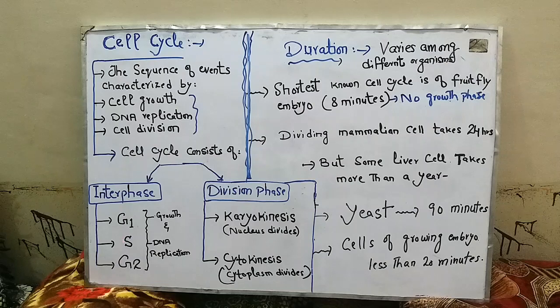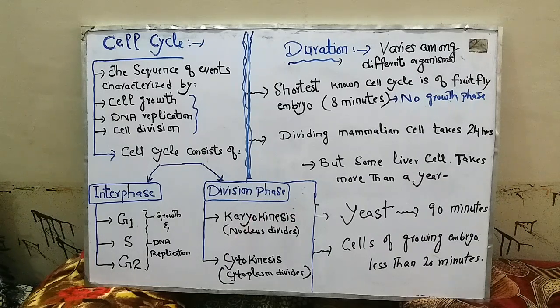Next is the S phase. In S phase of interphase, DNA replication occurs and each cell formed after cell division will receive a copy of parental DNA. The next phase of cell cycle is known as the division phase. In this phase, two processes occur. Number one is karyokinesis. Karyokinesis is also known as mitosis.